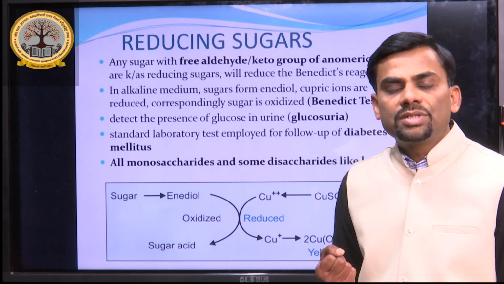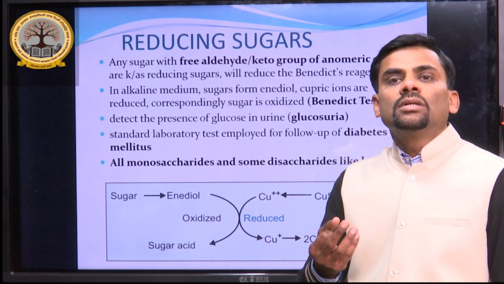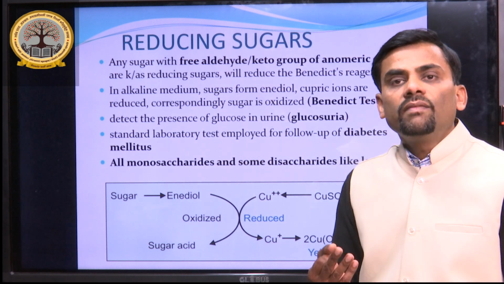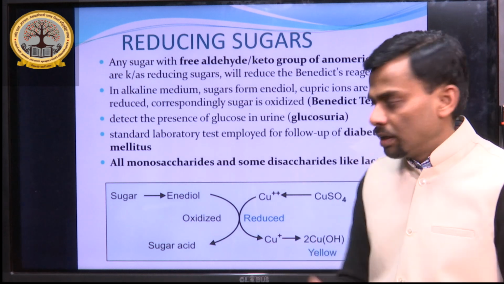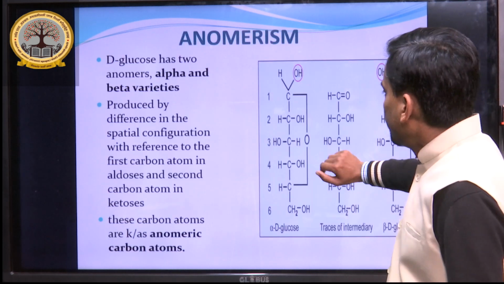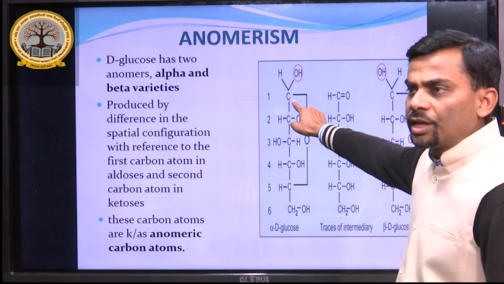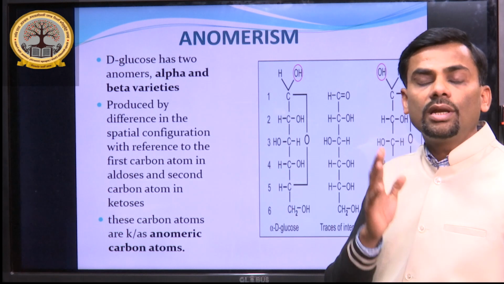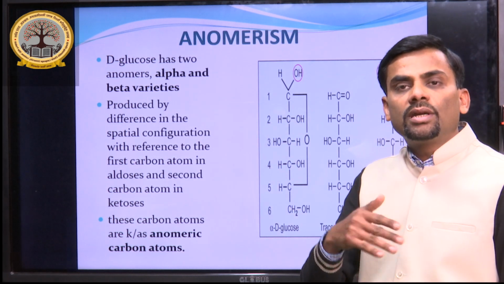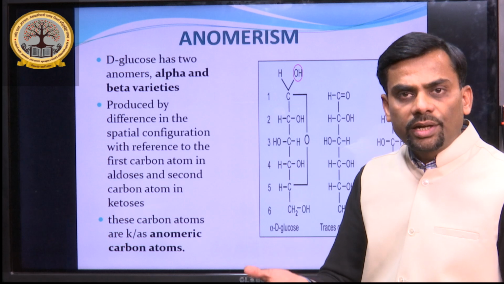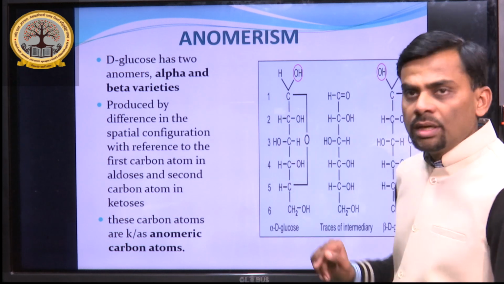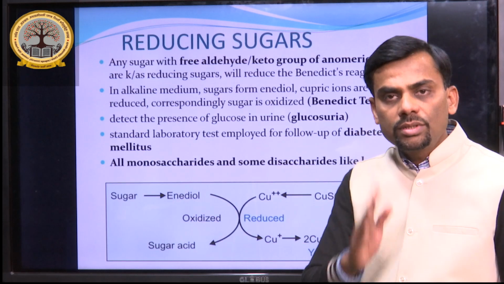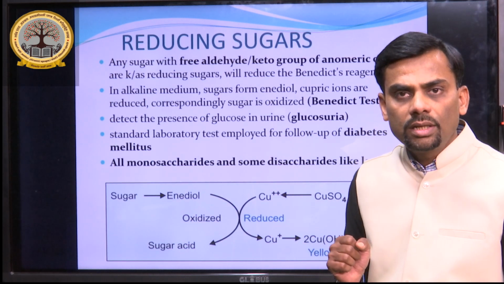These sugars have a free anomeric carbon, as I told you previously. If it is free, not involved in a glycosidic linkage and not bound to another monosaccharide, then it is known as a reducing sugar. So all monosaccharides are reducing sugars, while some disaccharides are reducing sugars.